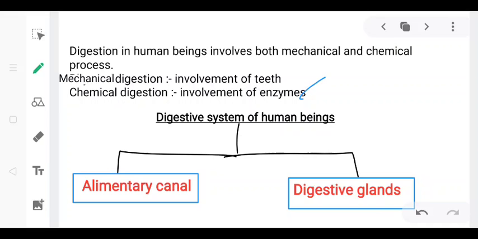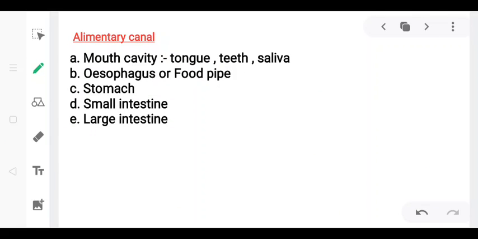The digestive system of human beings consists of two main parts: the alimentary canal and digestive glands. Let's first see the alimentary canal. It is a long, continuous and muscular tube which consists of various organs. First one is the mouth cavity, second is the esophagus, also known as the food pipe, third is the stomach, next is the small intestine, and the last is the large intestine. Okay, let's read one by one.